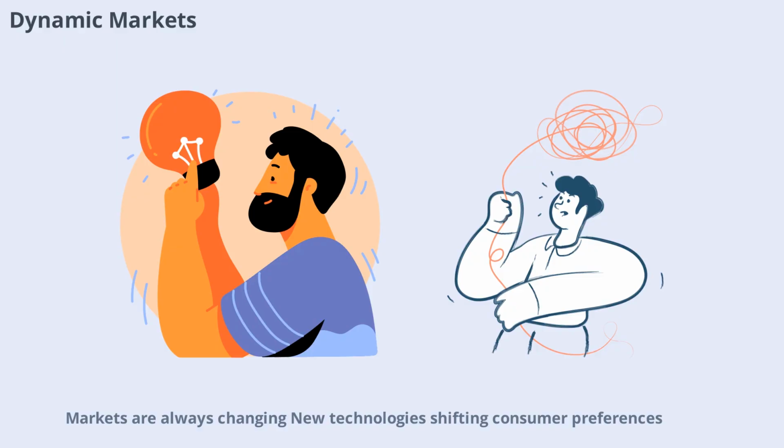Markets are always changing. New technologies, shifting consumer preferences, and policy changes can transform market structures over time. A competitive market today could become a monopoly tomorrow, or vice versa. Staying aware of these changes helps businesses and consumers adapt and thrive in a dynamic economy.